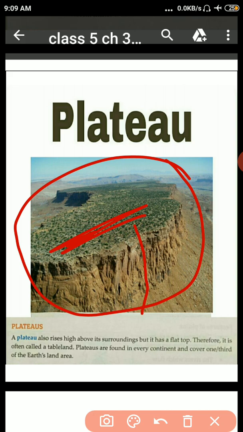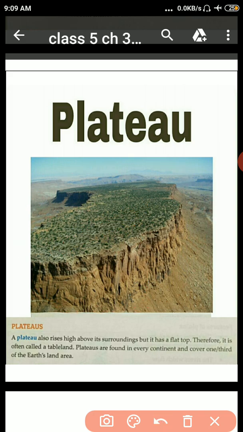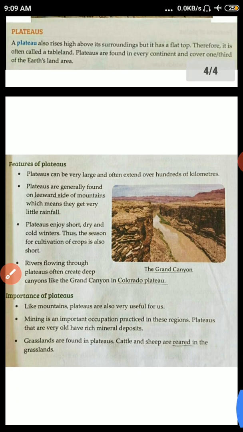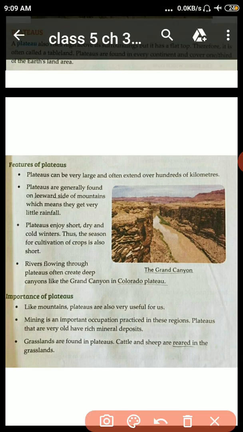Plateaus are found in every continent and cover one third of the Earth's land area. Clear, students? Okay, move on to the next page. Features of plateaus. Plateaus can be very large and often extend over hundreds of kilometers.